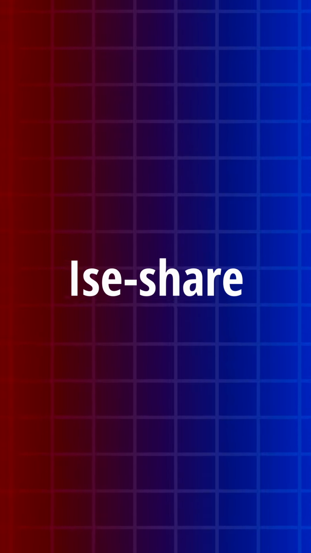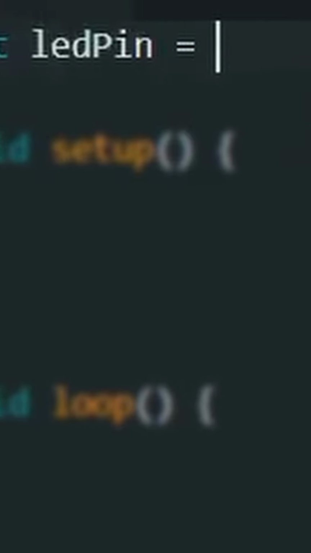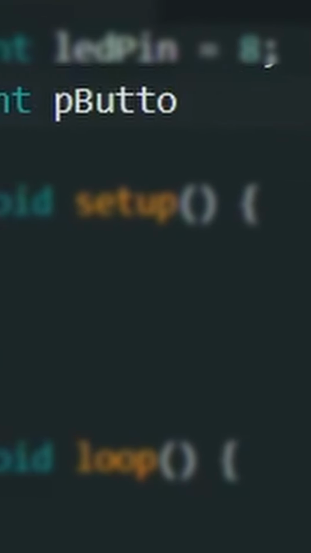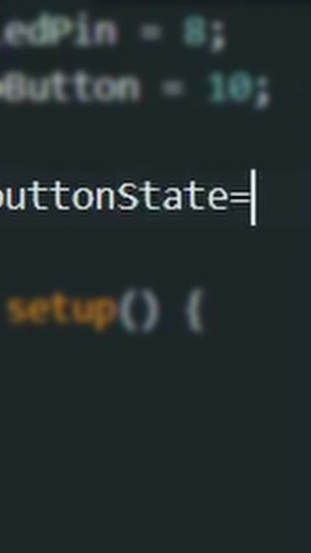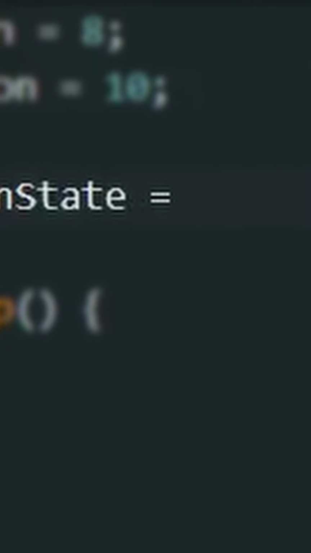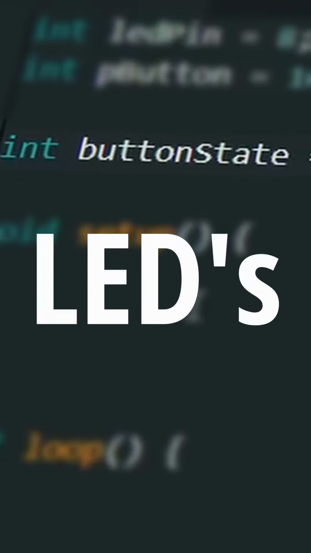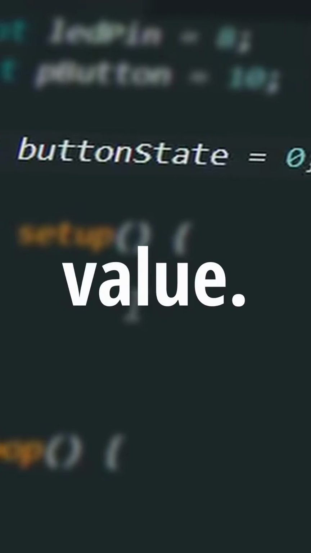At this part, I'll share with you the explanation of our code. I initialized 2 variables, LED pin and P button, for Arduino digital pins 8 and 9. I also initialized button state with the default value of 0 to prevent the program from using an uninitialized variable. This is the LED's behavior starting point before reading its actual value.